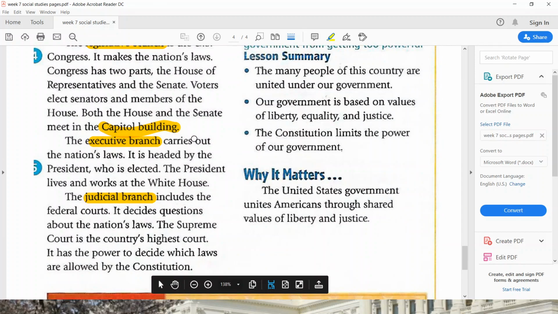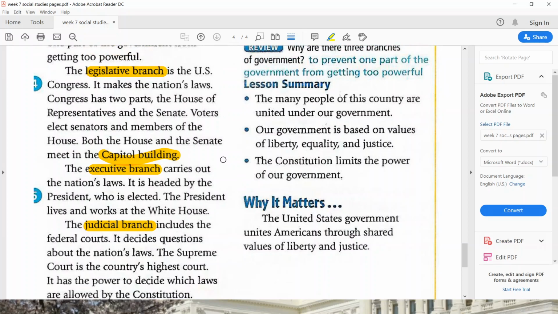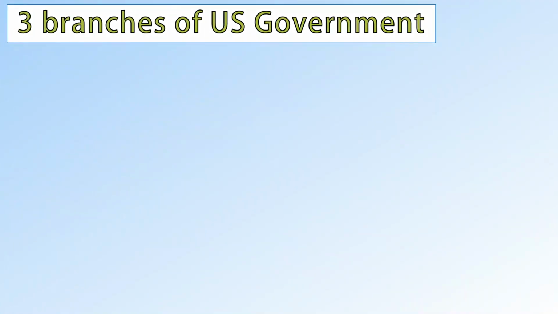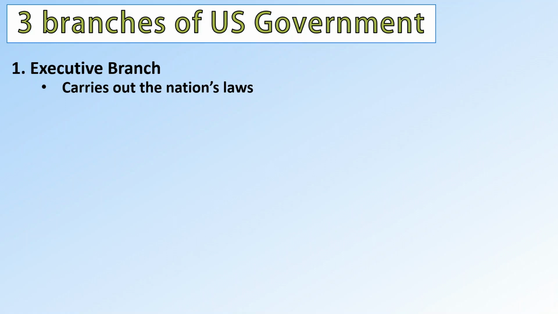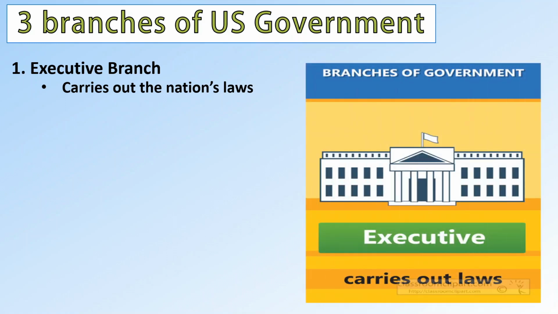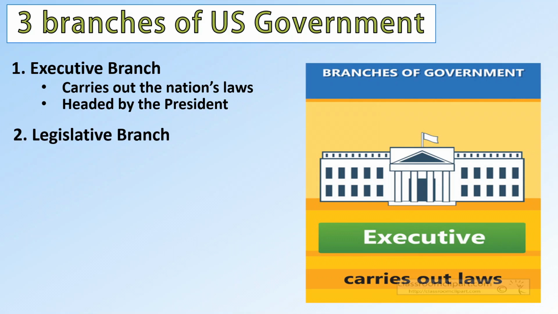So I'm going to summarize these three branches of U.S. government right now. The three branches of U.S. government. So we have number one, the executive branch. The executive branch carries out the nation's laws, as you can see here in this picture. It is headed by the president. And in number two, we have the legislative branch. It makes the nation's laws. As you can see here, these people make the laws of the nation. And who will carry out those laws? That will be the president. That will be the executive branch.